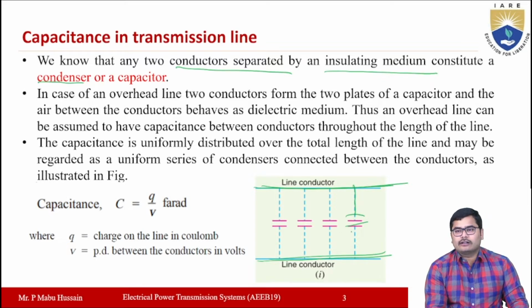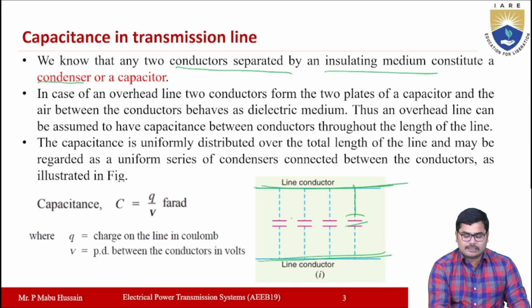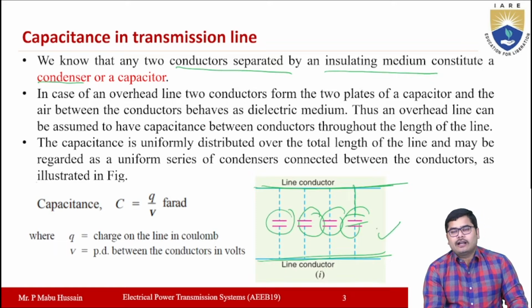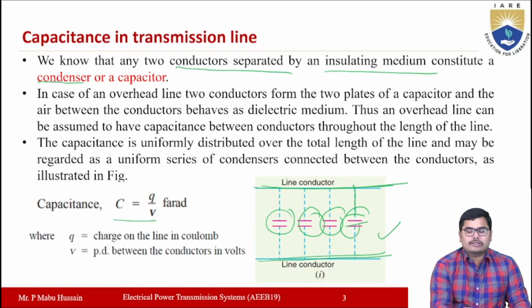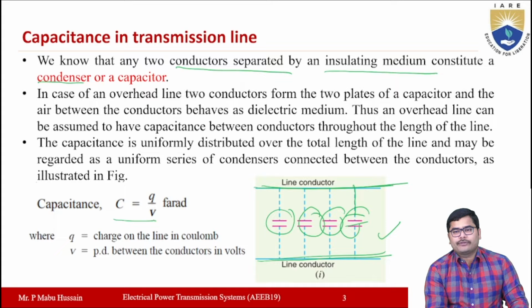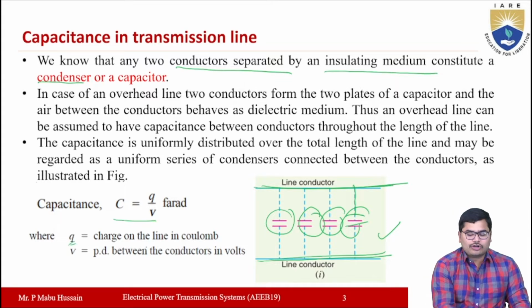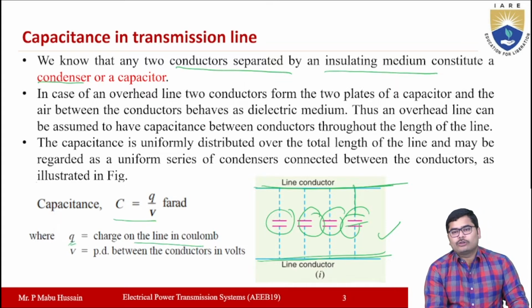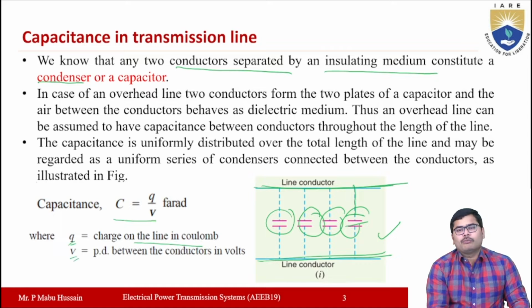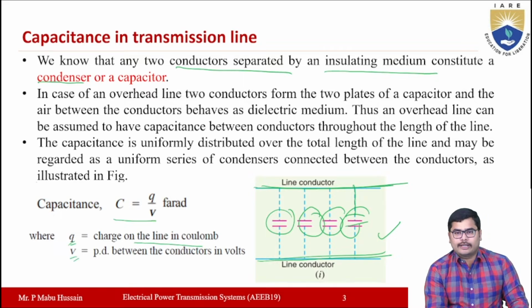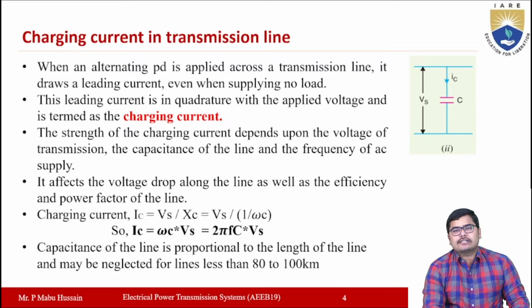This capacitance is uniformly distributed throughout the length of the transmission line, and it may be represented with a series of parallel-connected capacitors like this in the figure here. And the value of capacitance you can calculate by using the expression C = Q/V. Here Q is the charge on the line in coulombs, and V is the potential difference between the two conductors. Then what is the charging current in the transmission line system?